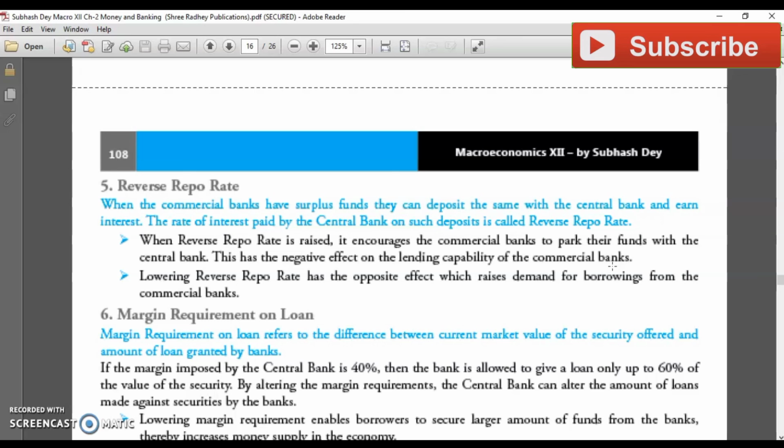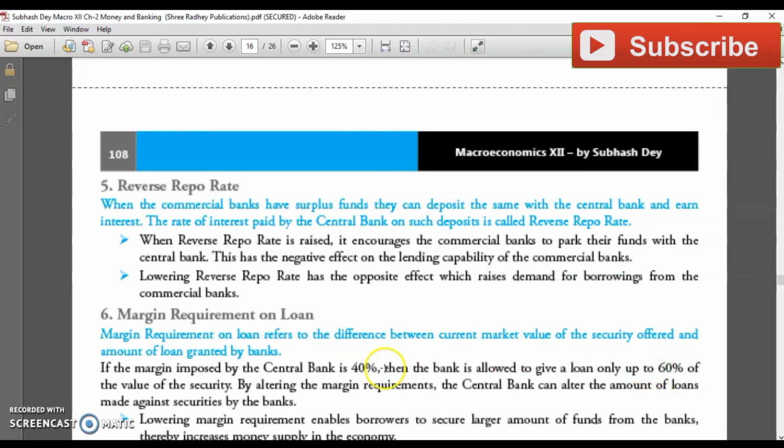Then commercial banks tend to lend to RBI to get more interest, so the money left with commercial banks is less. So money in the market contracts, and inflation goes down.